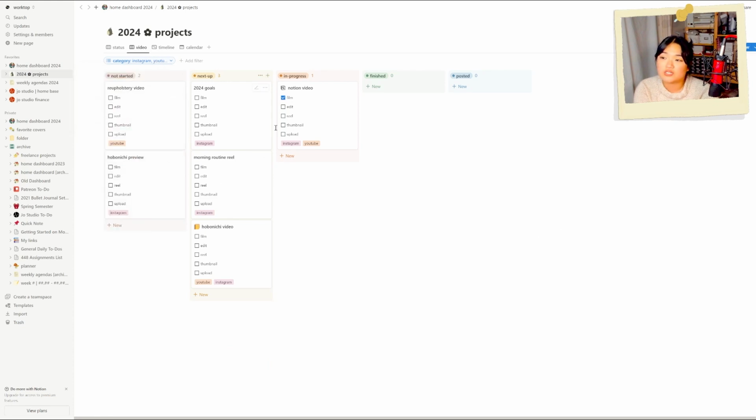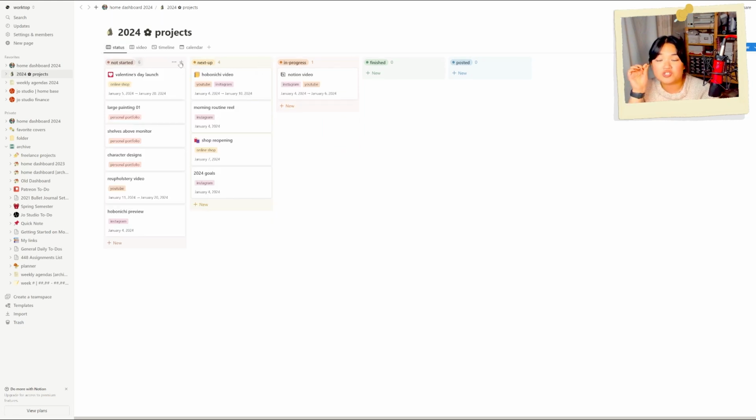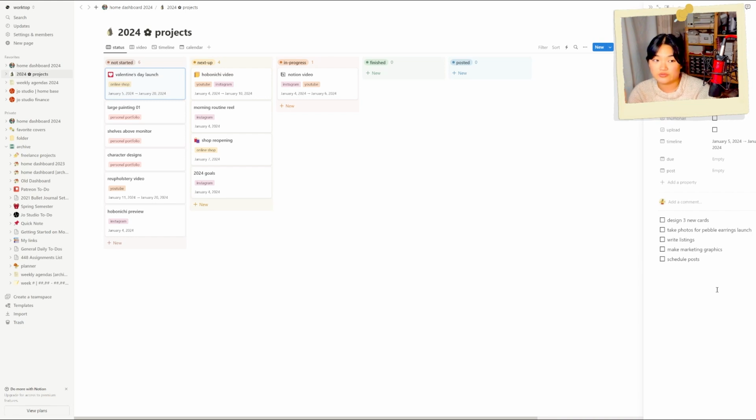So these projects are specifically for video projects, and so it's about filming and editing, and I can check off all of these things within this view. As you can see, Notion video, film. I did check it off because I thought I had finished filming it, but here we are. I have them in just general status, so here I can see the timelines that I've set out for them, what category they are, and then you can also open up all of these into individual pages.